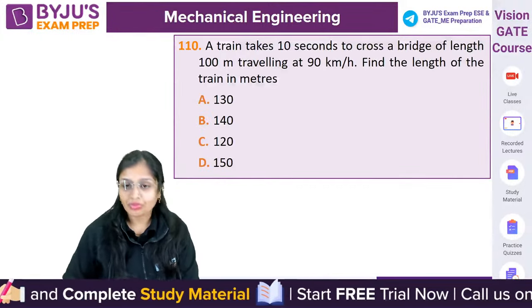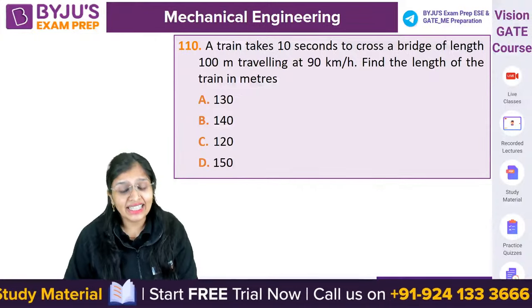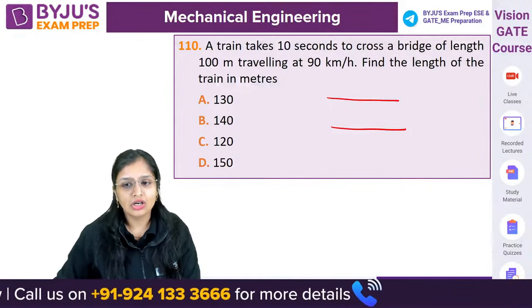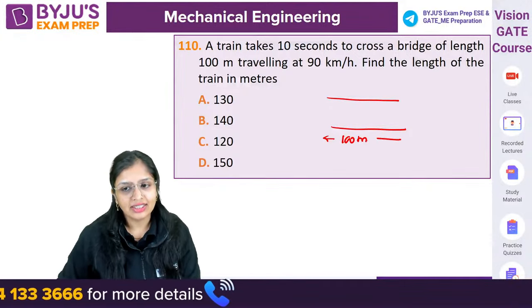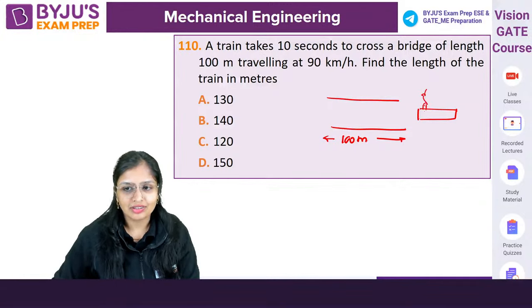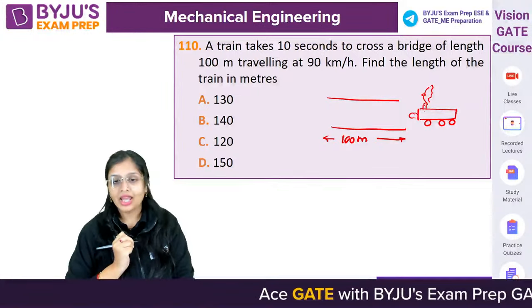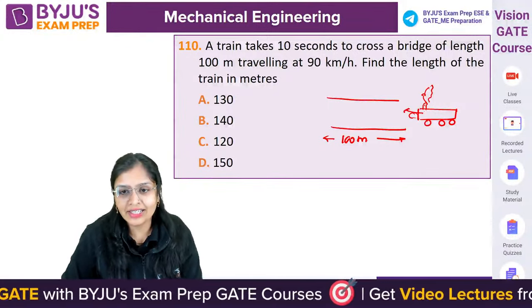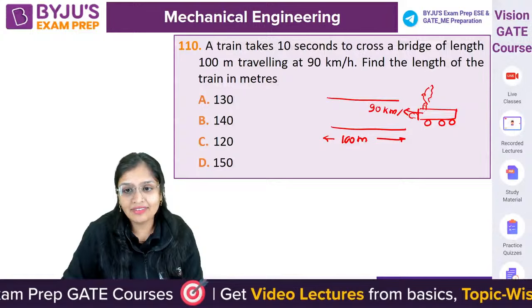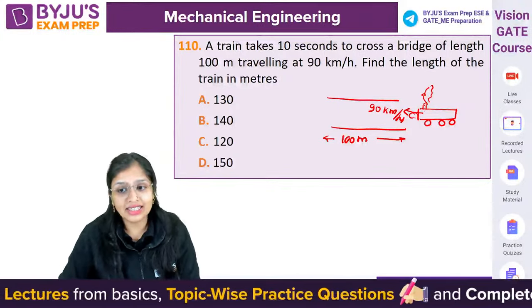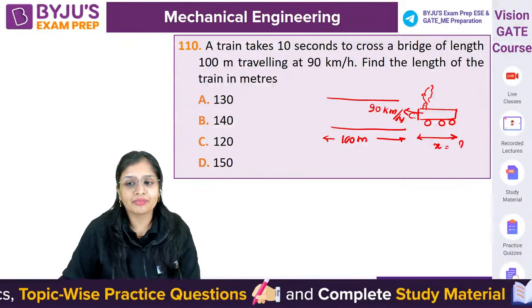110th question. A train takes 90 seconds to cross a bridge of length 100 meters. So a bridge is there, bridge length is 100 meters, and the train is coming. The train is traveling with a speed of 90 km per hour and it will take 10 seconds to cross the bridge. Now it is asking what is the length of this train.